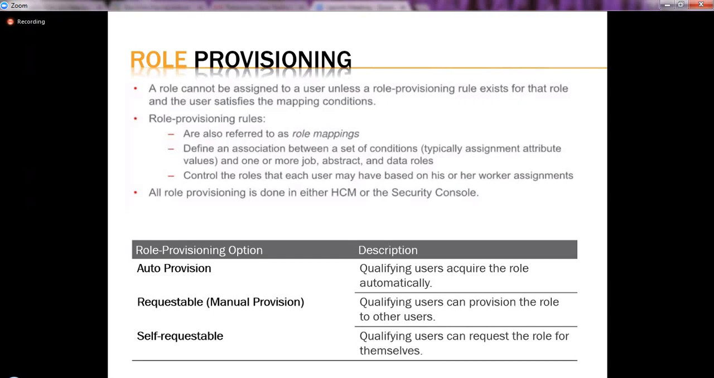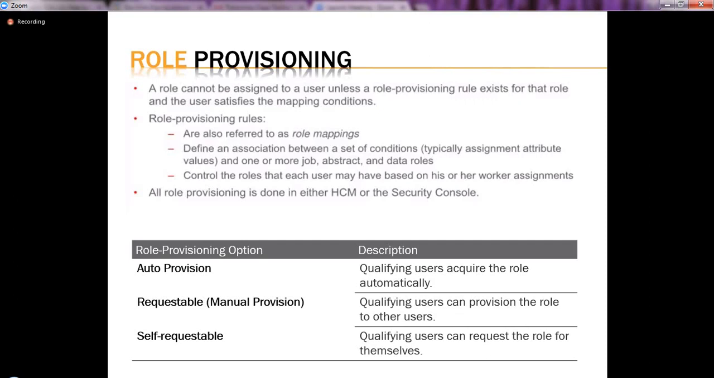Take an example. We are hiring an employee whose job is financial analyst. In our company we have created a job role which is specific to financial analyst people. So that job role has to be assigned automatically to the user, or someone has to manually assign it to the user. So how does that auto provision happen and how does that manual provision happen?